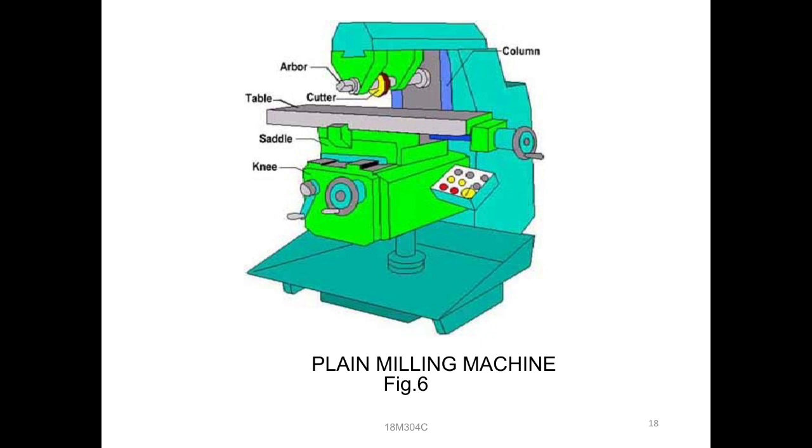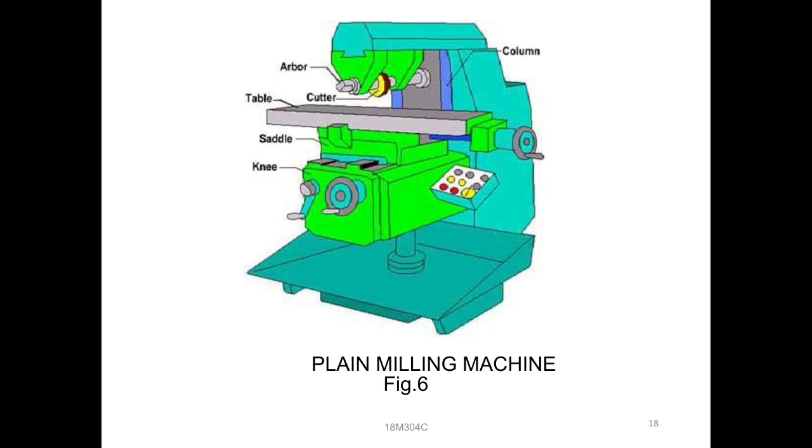In that, only the column will be provided, the knee will be provided, and next, above the knee is the saddle, and above the saddle the table will be provided. These are mainly utilized. Where we are placing the arbor, it is used for holding the cutter, the milling cutter. We can use it for holding the cutter only. That is the main purpose we are using it for, holding.